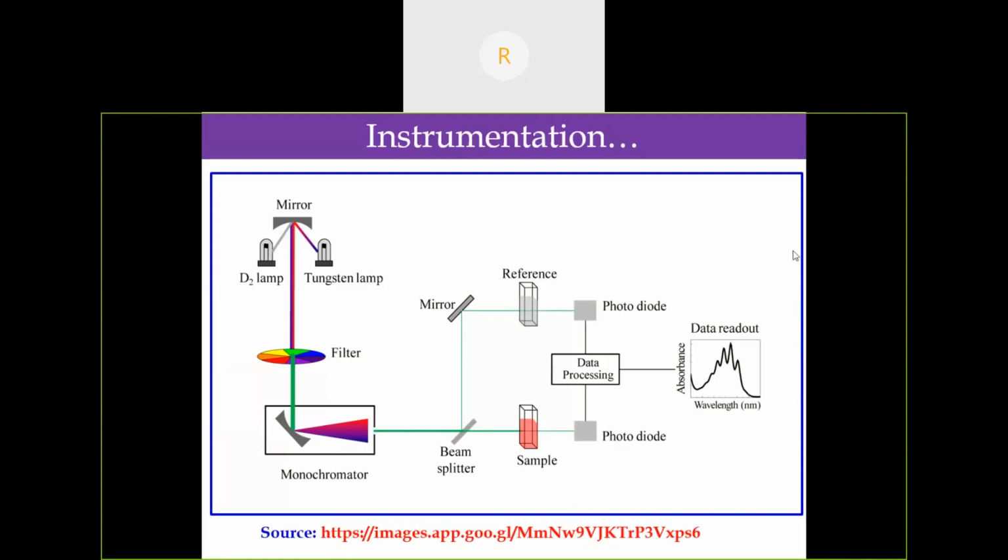In the reference, normally the solvent in which we are preparing the solution is taken. Here the intensity of incident radiation, that is I0, is 100 because no absorption has taken place, but in the sample the absorption has taken place, then it is processed and finally we get the spectra.